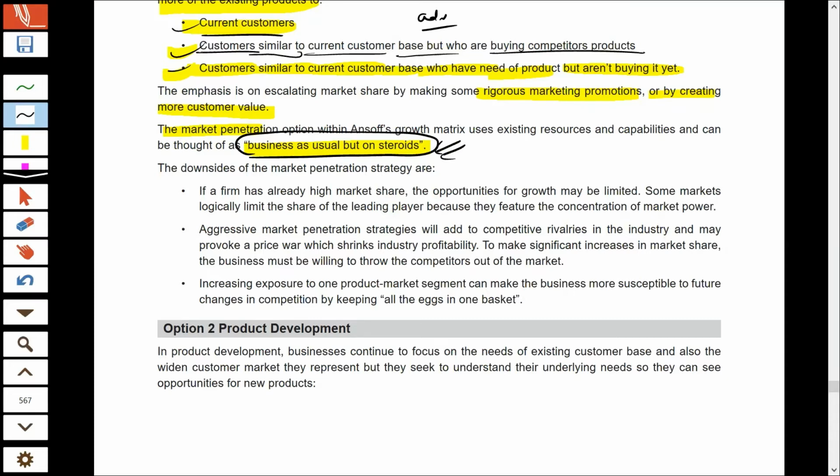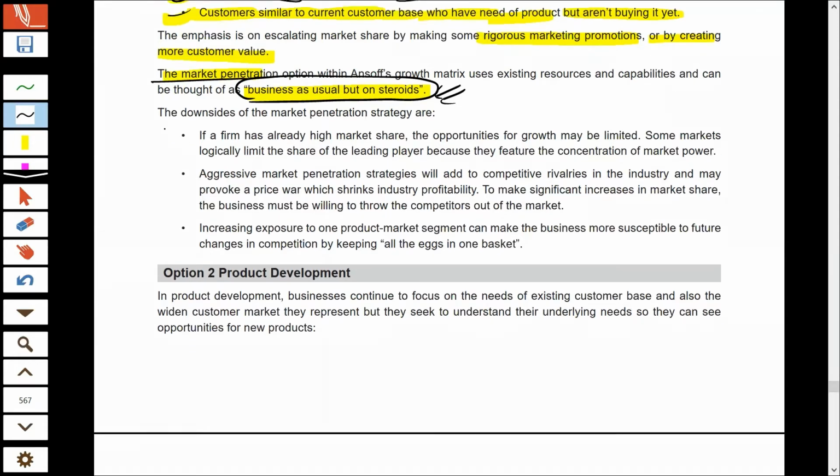Business as usual, but on steroids, is used for market penetration strategy. Now, there are some risks in pursuing market penetration strategy. The first thing is that in market penetration, we are trying to increase our market share by selling more to the customers. But if the industry in which you are operating has already reached the maturity stage, then there is no more option of increasing market share.